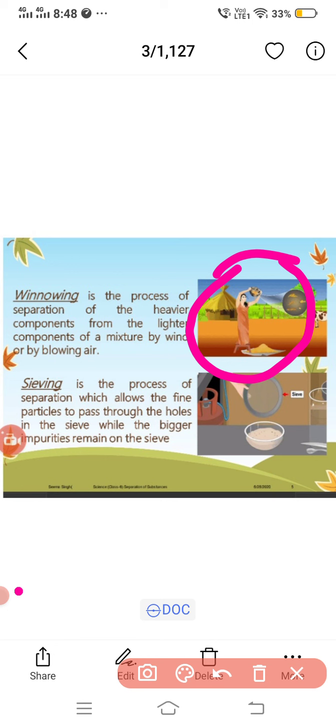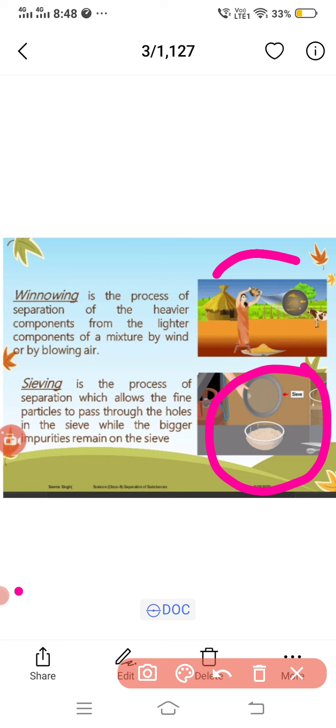And the next process is sieving. Sieving is the process of separation when the components of a mixture are different in size. The size of the pores in the sieve depends on the size of the component to be separated. A sieve with fine pores is used at home to separate bran and other undesirable substances from flour. However, it is not considered a healthy practice as the bran provides nutrition. A sieve with bigger pores is used at a construction site to separate sand from pebbles.